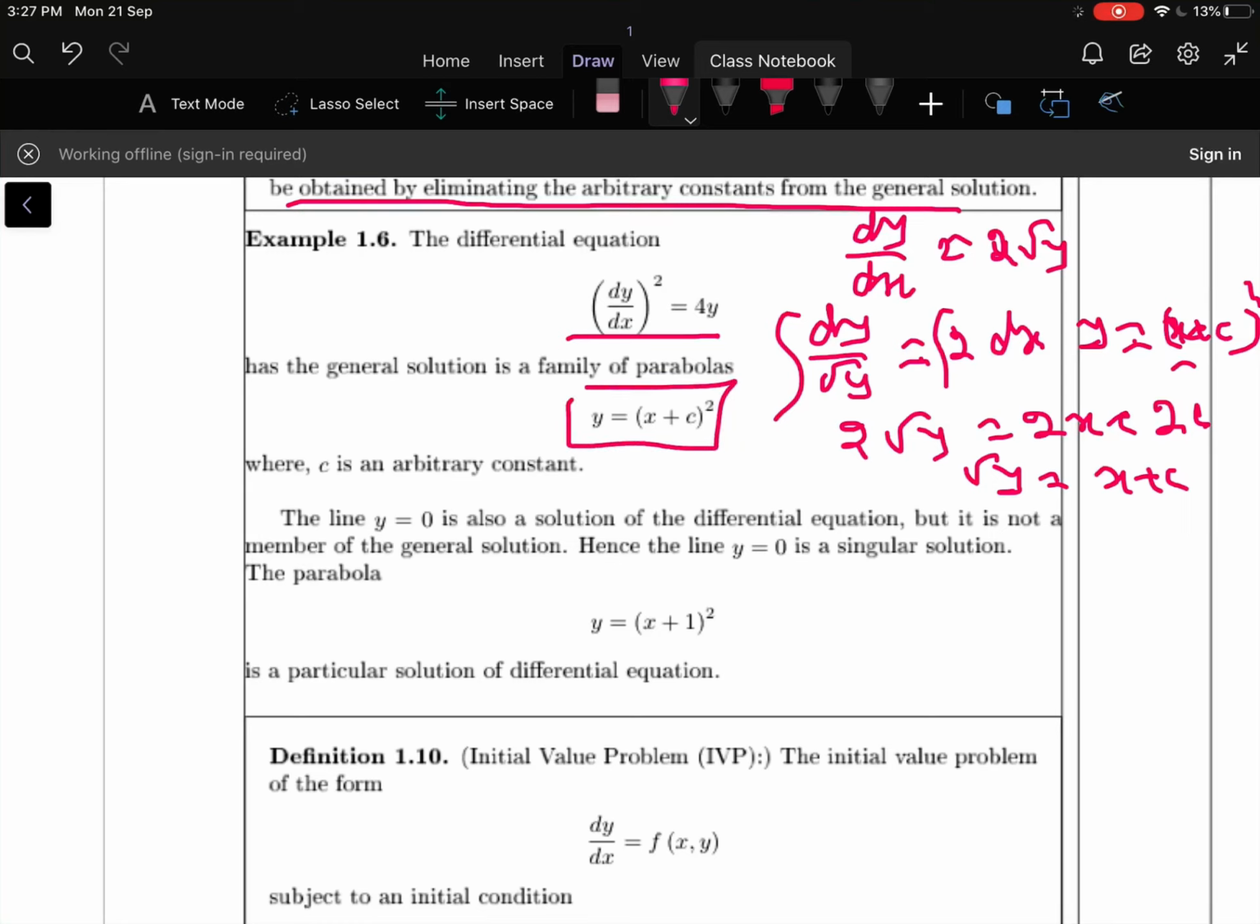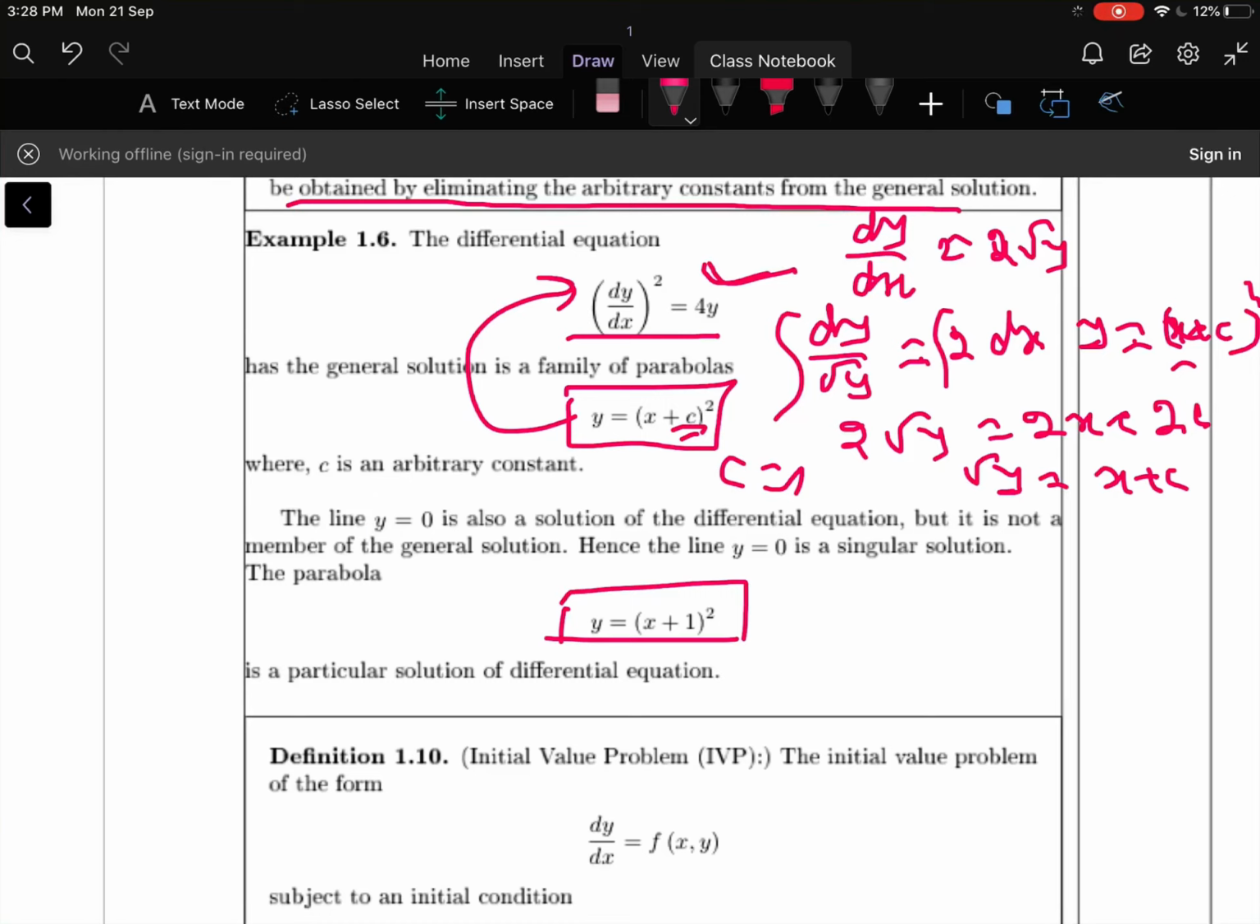Therefore y is equal to (x plus c) whole square is the general solution of the first order differential equation, where c is the arbitrary constant. This equation has a solution with one arbitrary constant. Now let us move to a particular solution. We can choose c to be any value. c is an arbitrary constant. If I take c is equal to 1, then y is equal to (x plus 1) whole square is a particular solution of this differential equation.